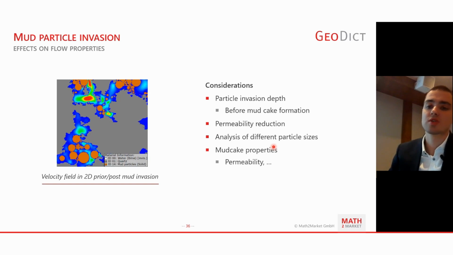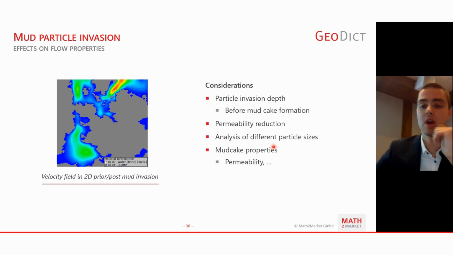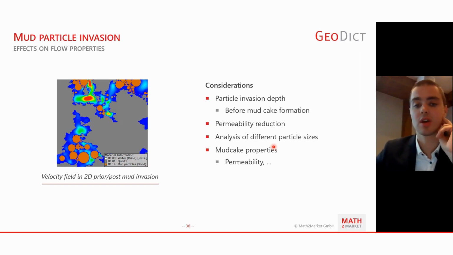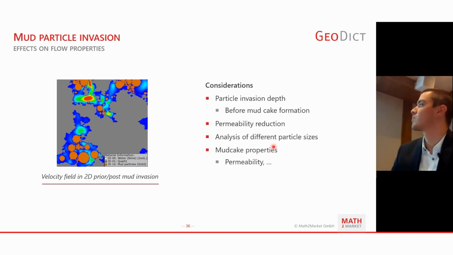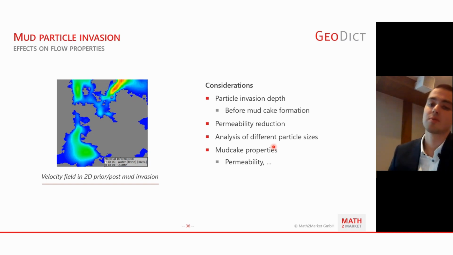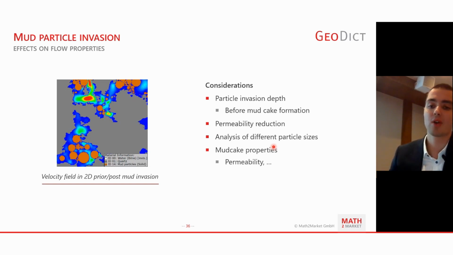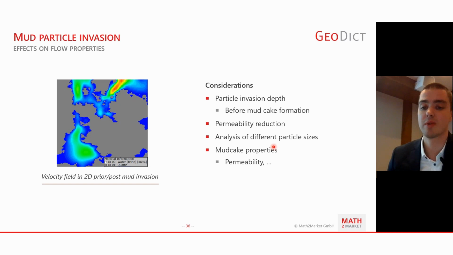With particle invasion, you get the effect on permeability, and that's one of the key aspects you want to consider when optimizing your drilling fluid, so that there is as small as possible effect on permeability reduction.